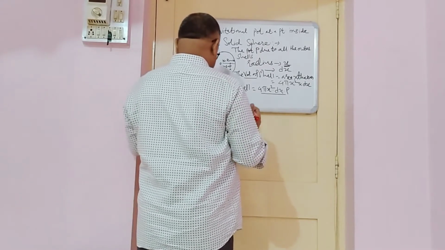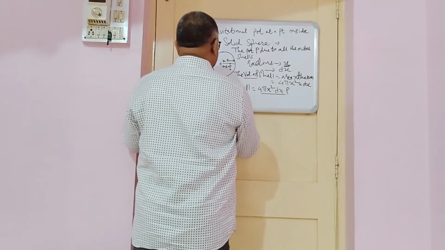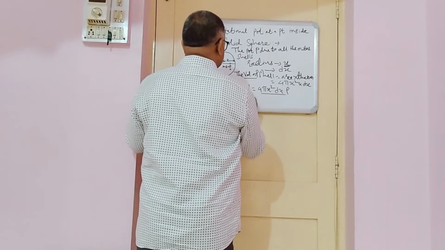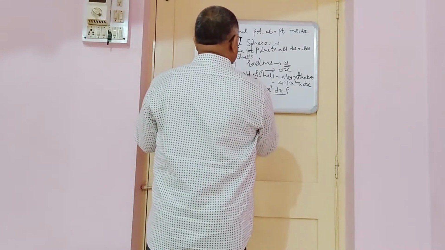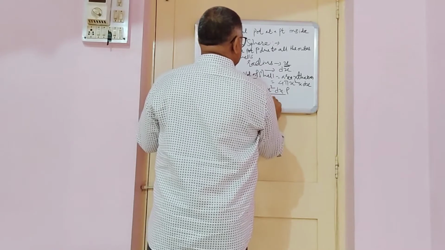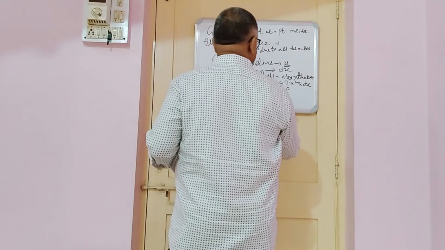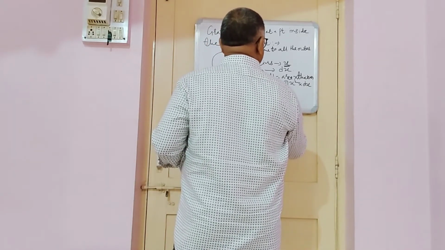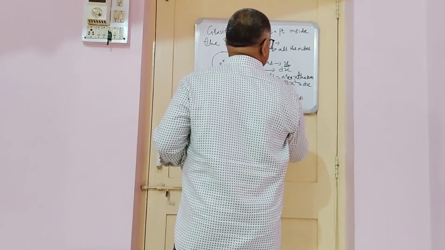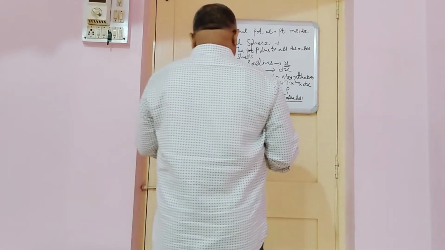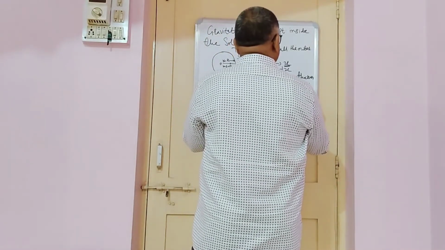Take down: the potential at P due to this cell is given by minus of mass of the cell divided by x into dx.